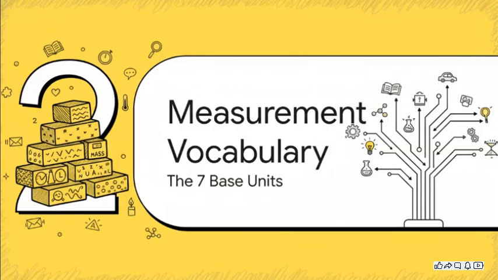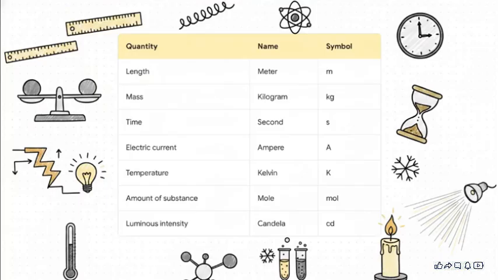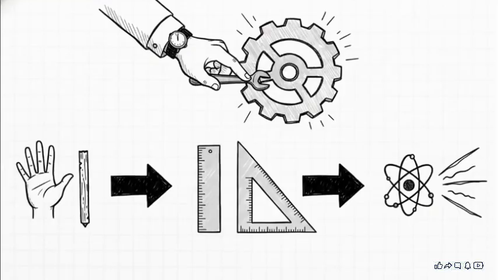Every language has its core vocabulary, right? It's nouns. Well, in the language of measurement, our nouns are the 7 fundamental or base units. These are the absolute building blocks for everything else. And here they are, the magnificent 7 of the International System of Units, what we call SI units. You've got the meter, kilogram, second, ampere, Kelvin, mole, and candela. Every other physical quantity you can possibly think of, like speed or force or energy, they're all derived from different combinations of these 7. Speed, for example, is simply a length in meters divided by a time in seconds. It's that elegant.